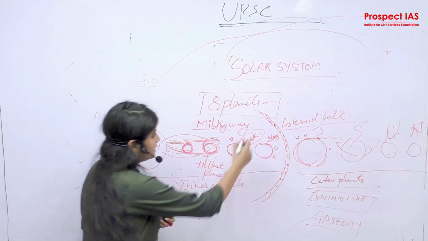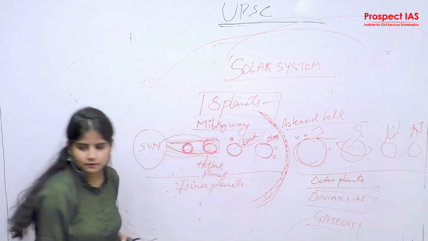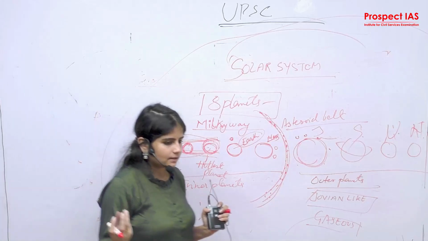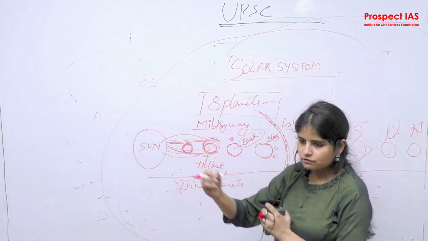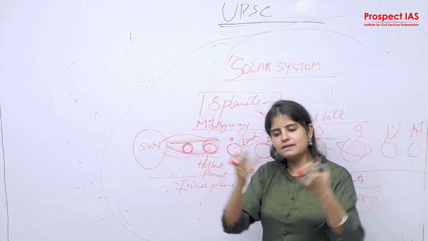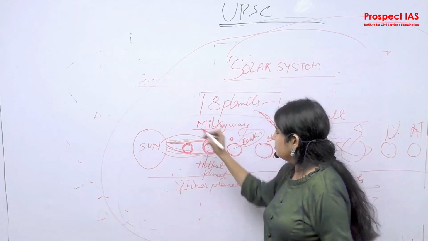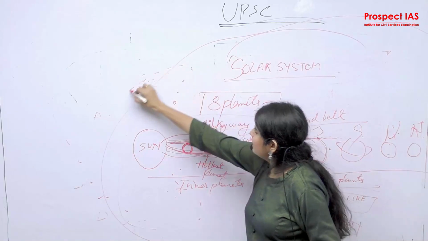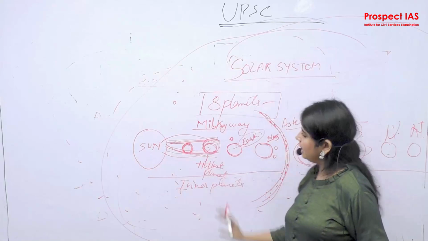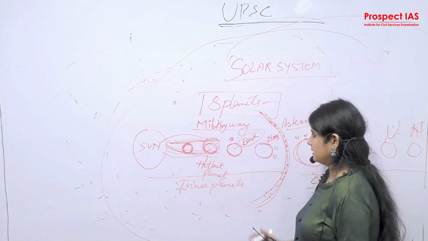So this asteroid belt is also a part of the solar system. Some meteors are tiny particles that were left out from the planets. Once the planets were in formation, some particles were left out. So these are the meteors that are revolving in the universe and in the galaxy system, and also part of our solar system.